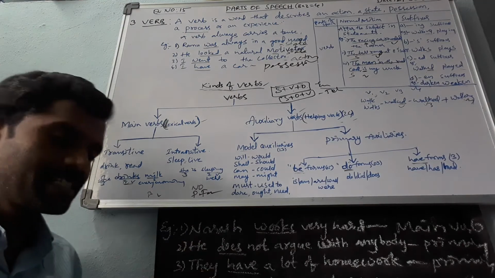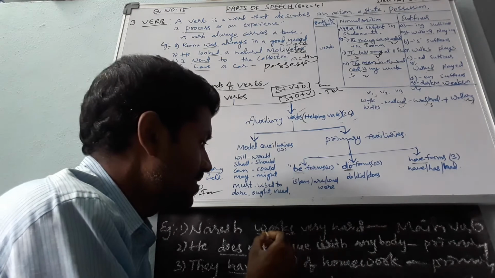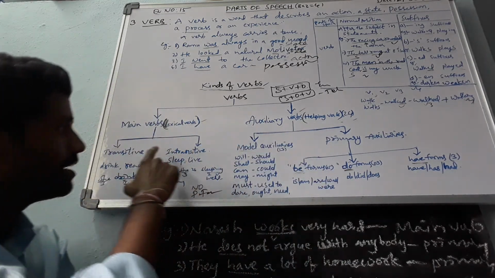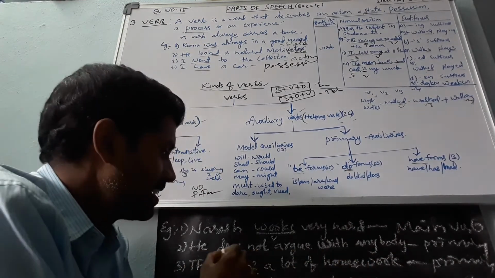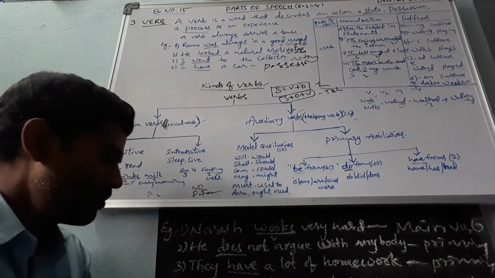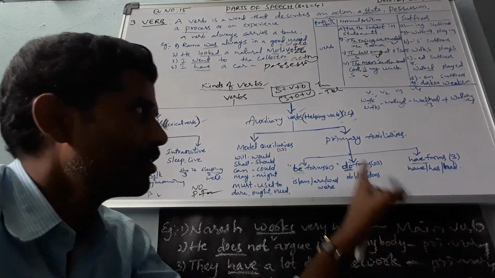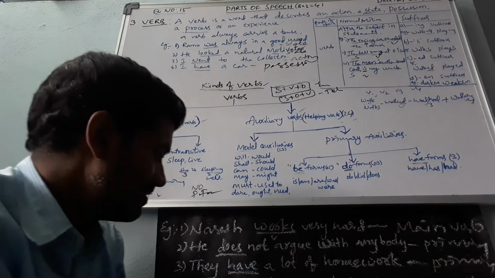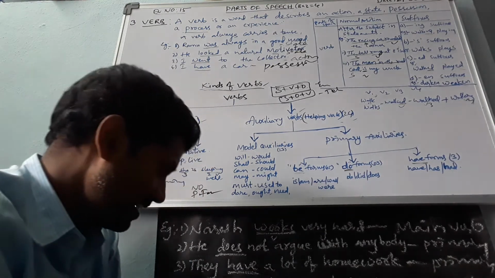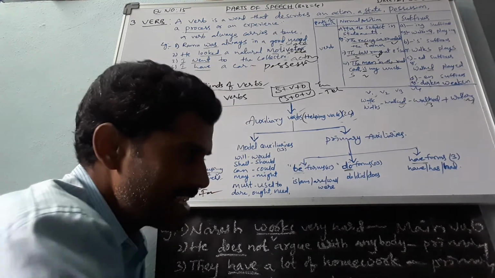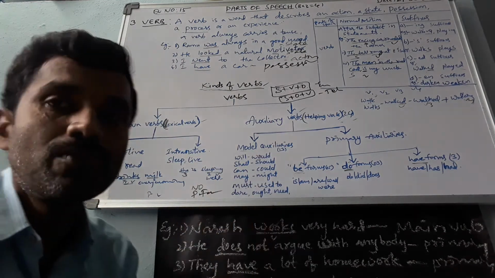Okay, here we have some examples. Naresh works very hard. Here works is the verb. Which type of verb here? Main verb. He does not argue with anybody. Here does is the primary verb. They have a lot of homework. Here have is the primary verb, have form. And he should be promoted very soon. Here should is the modal auxiliary. She has a modern car. Has is also a primary verb. Okay, this is about verbs in depth.